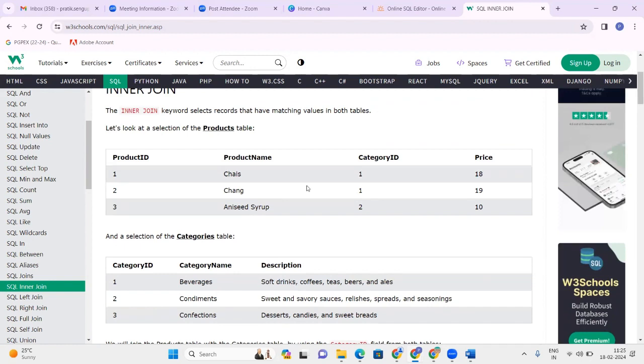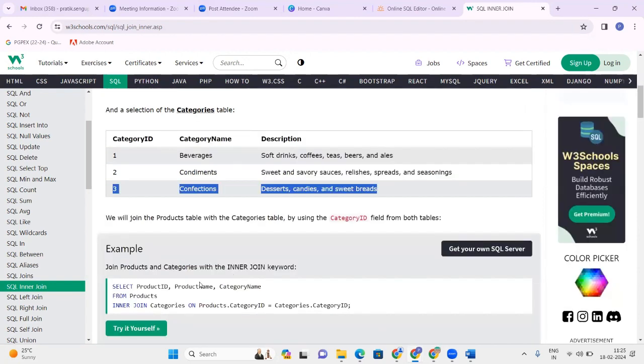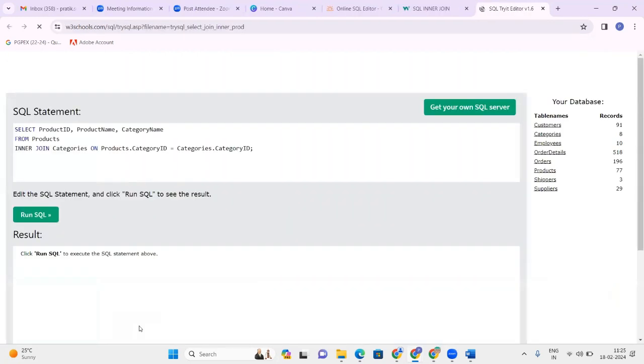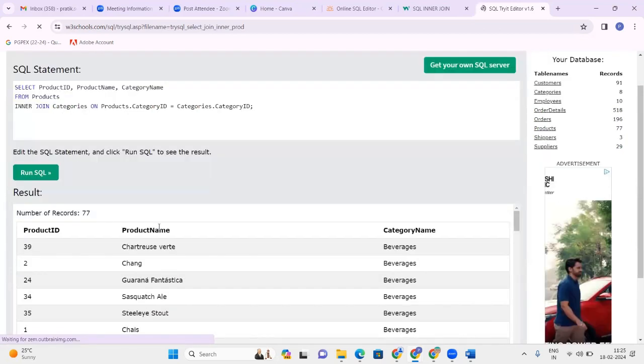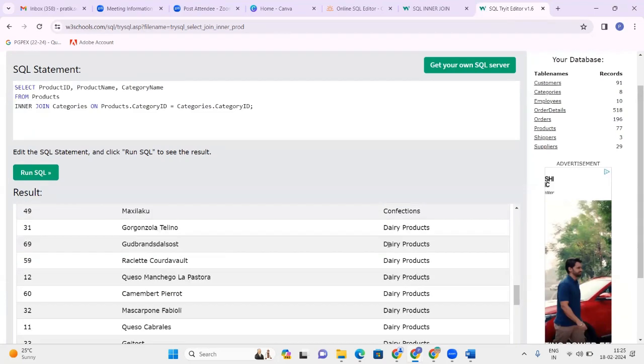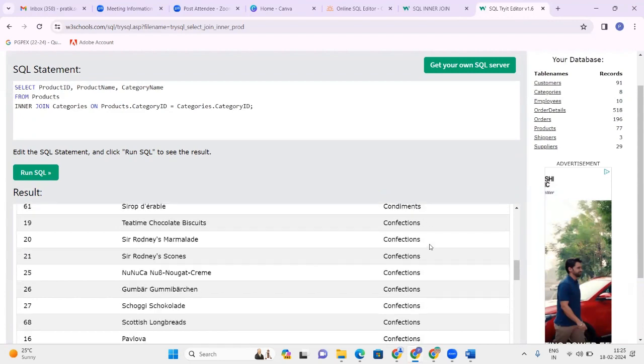So the records for beverages and condiments will come in the inner join result, but there will be no row for confections. If we try it ourselves and run it, we can see that beverages and condiments are there.